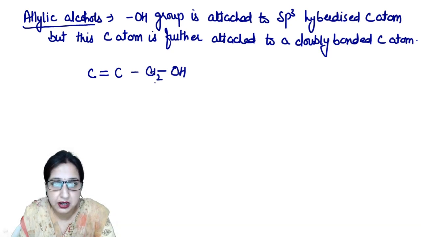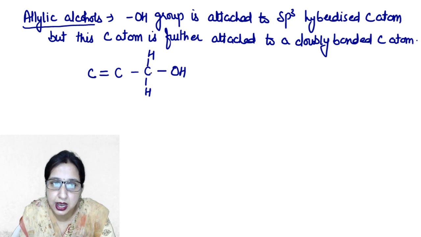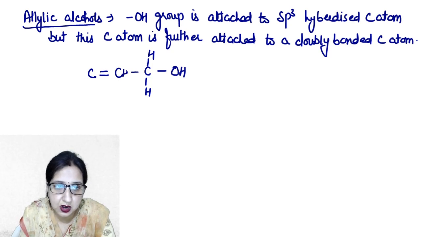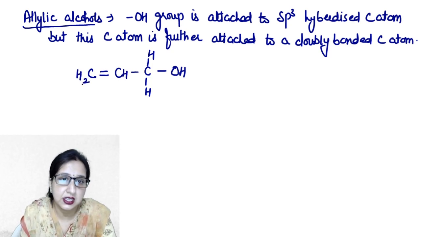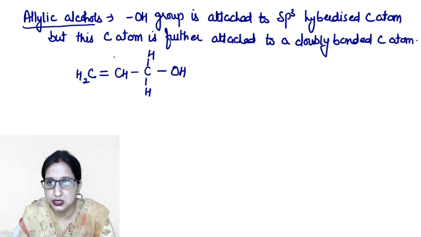Clear? We can represent it like this. This is your C, H and H. All bonds are sigma, so it is sp3 hybridized. But this carbon is further attached to a carbon which is doubly bonded. So now CH and CH2. Such alcohols are known as allylic alcohols.